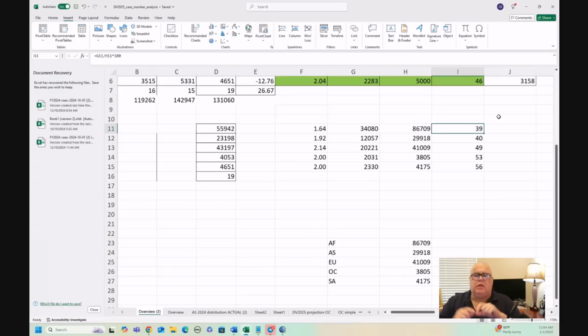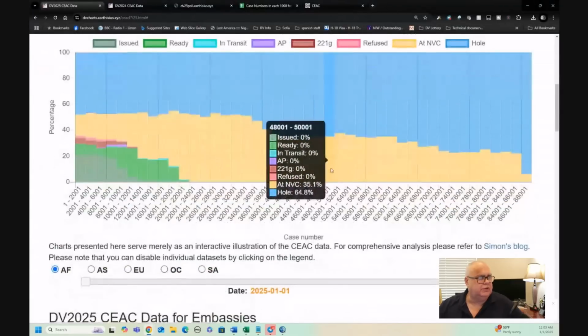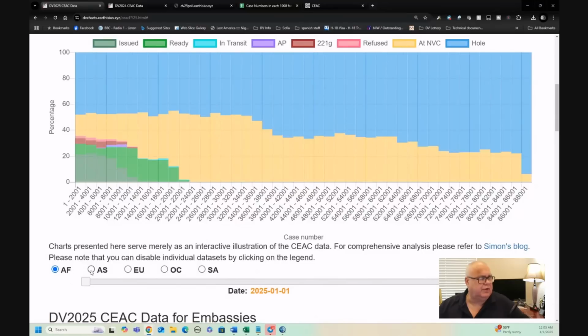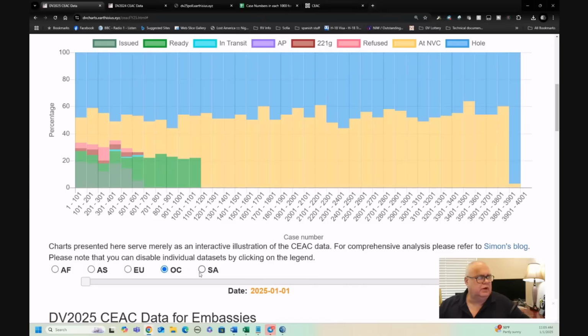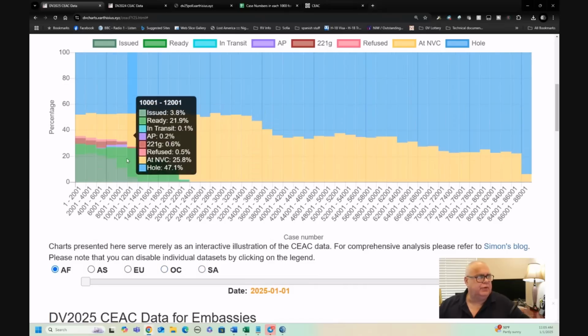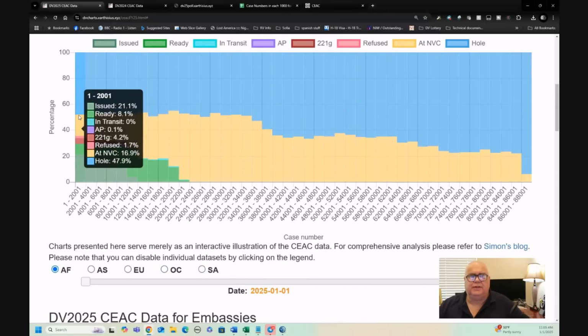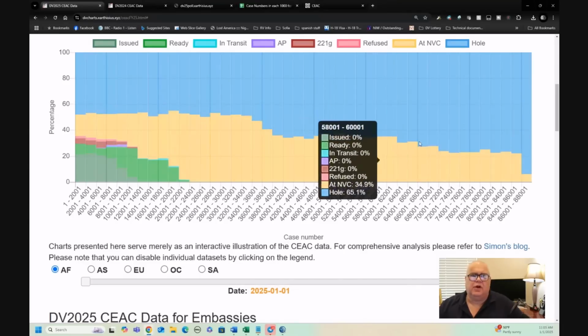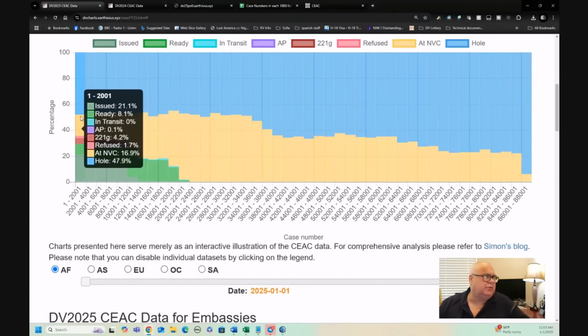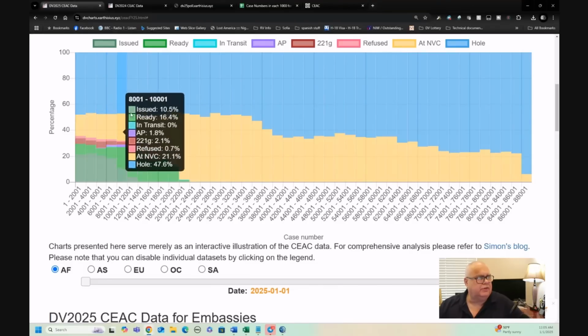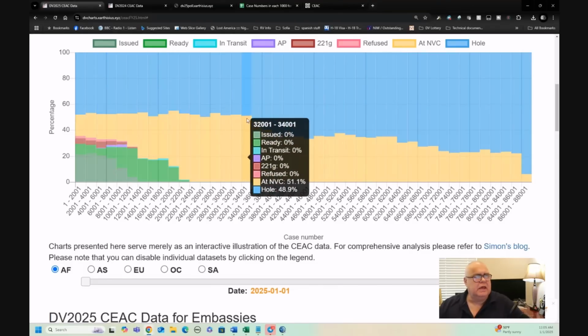However, the real cases are not distributed evenly like that. There is an increased density of cases in the beginning, and the density of cases reduces over the number range. And we can see that in Xarthisius's data when we're looking at each region. So right here, I'm looking firstly at Africa, then Asia, EU, OC, and SA. If we look at Africa's starting density, although it's 39% density overall, its starting density looks to be about 52% or so. Something around 52%, okay? And then it drops down later.